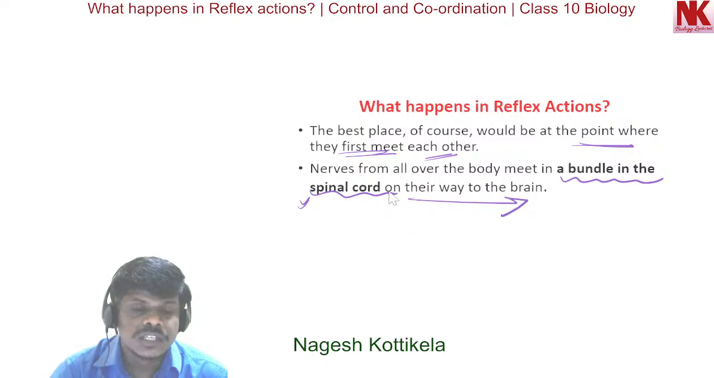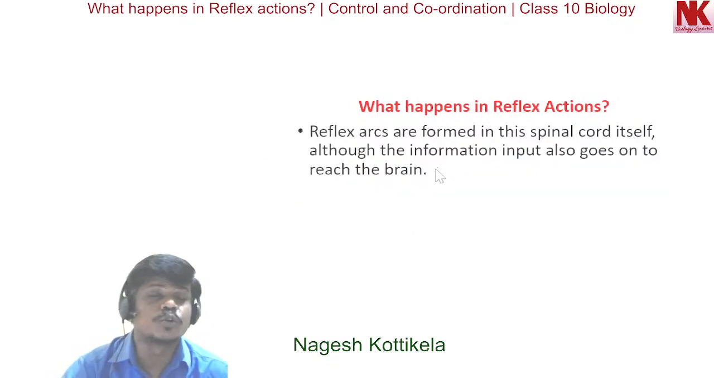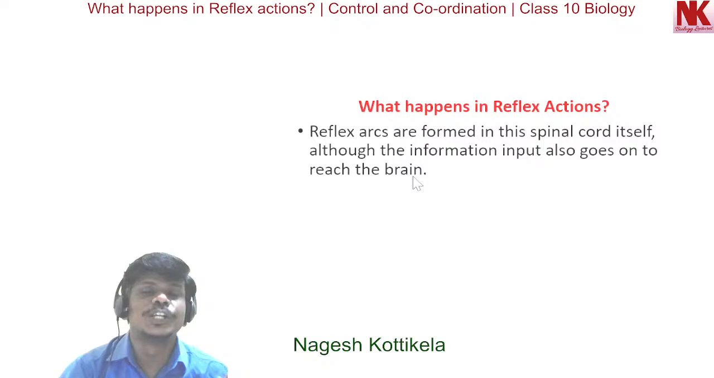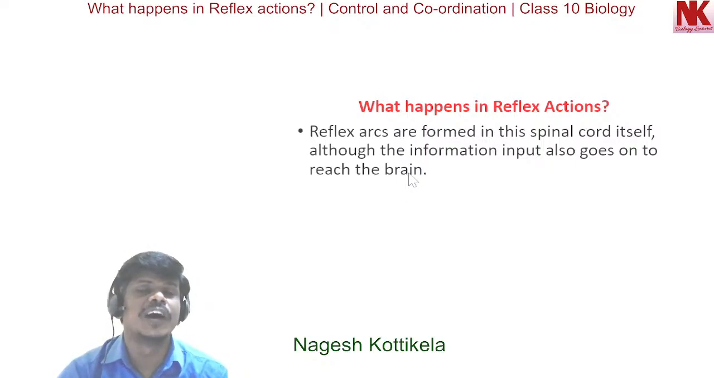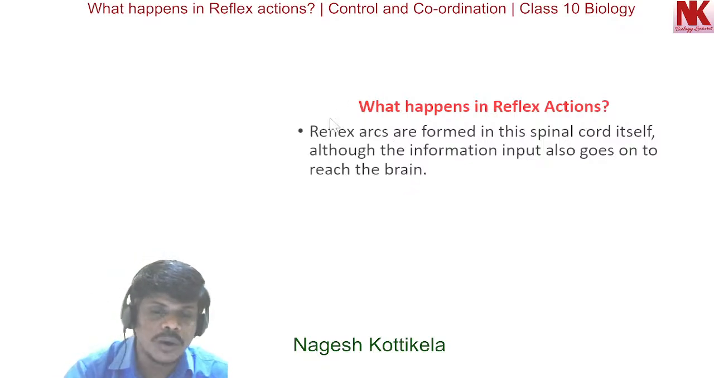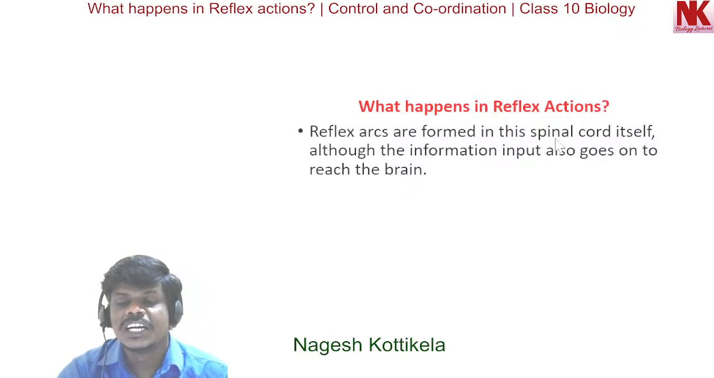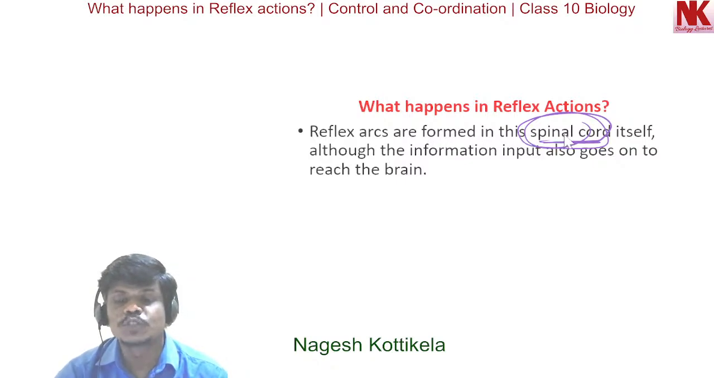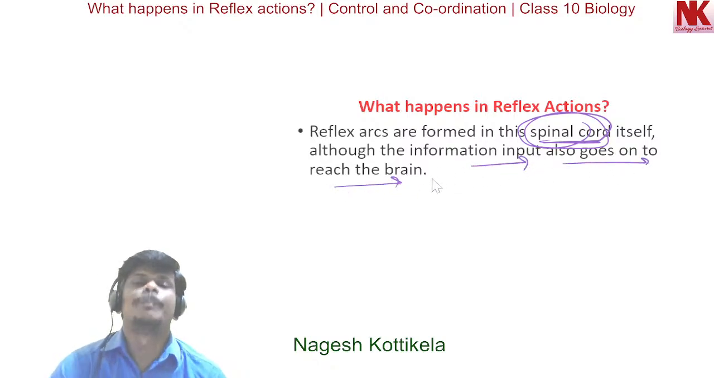This is how we need to understand it. Most of the reflex actions are under the control of the spinal cord, as a bundle that connects the nerves that detect the stimulus and the nerves that show the response is present in the spinal cord. Now, reflex arcs are formed in the spinal cord itself, although the information input also goes on to reach the brain.